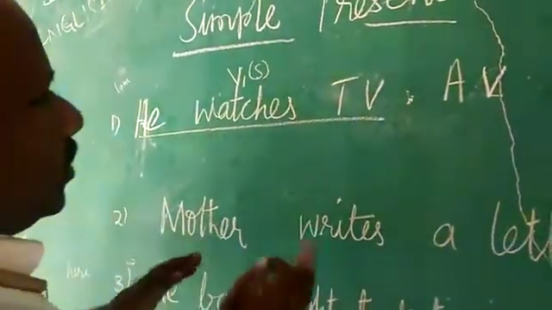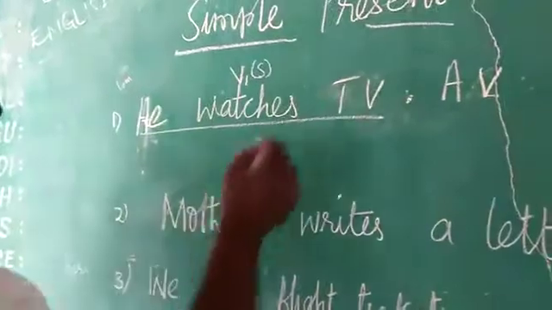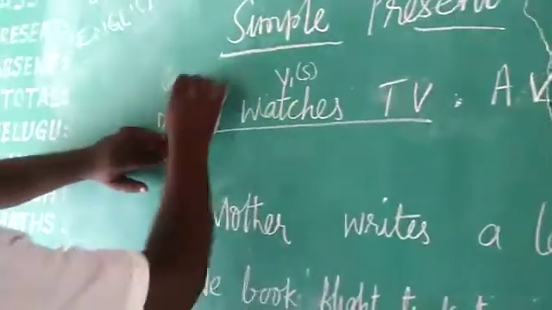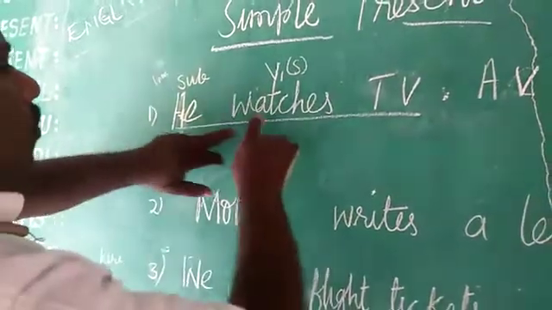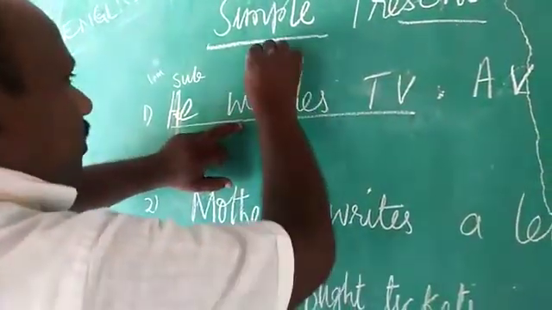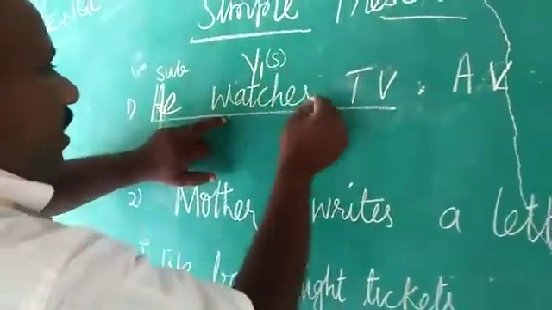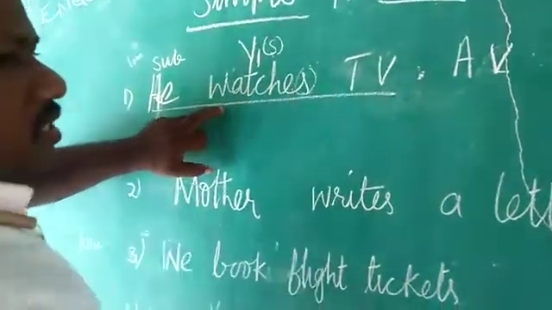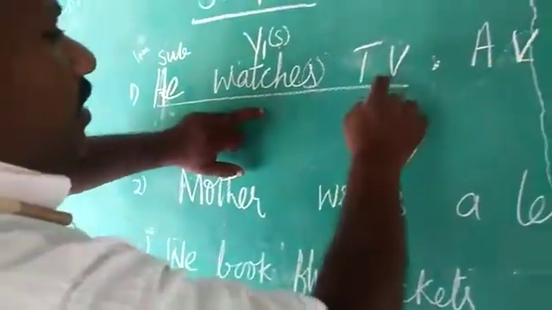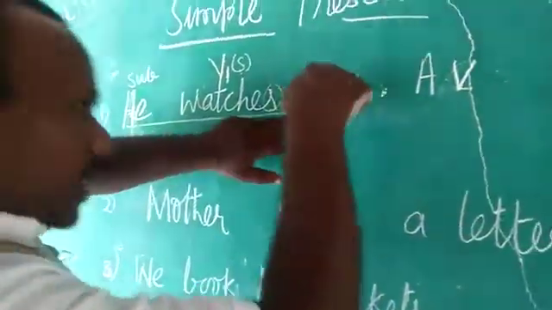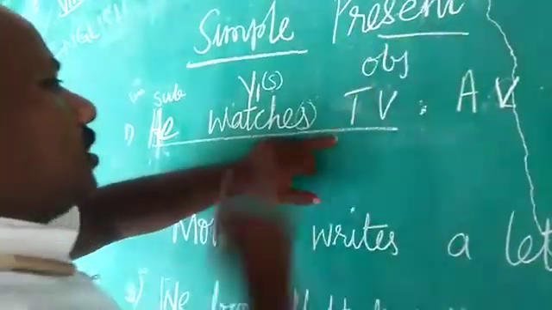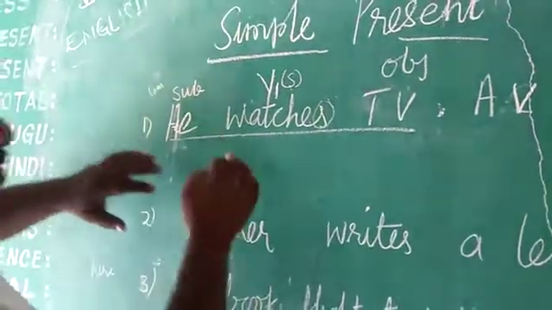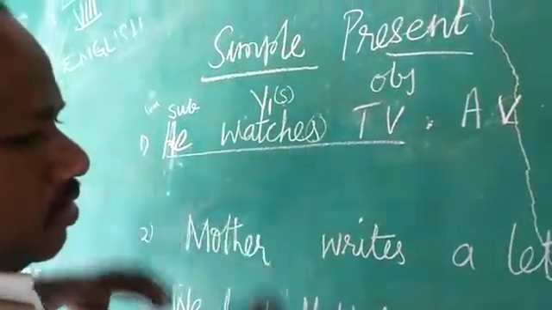If you want to change it into passive, children, he is the subject. Watches is the verb, having the S form, as you can see here. And TV is again a noun, and this noun becomes the object. This is the structure you have to see here, children.